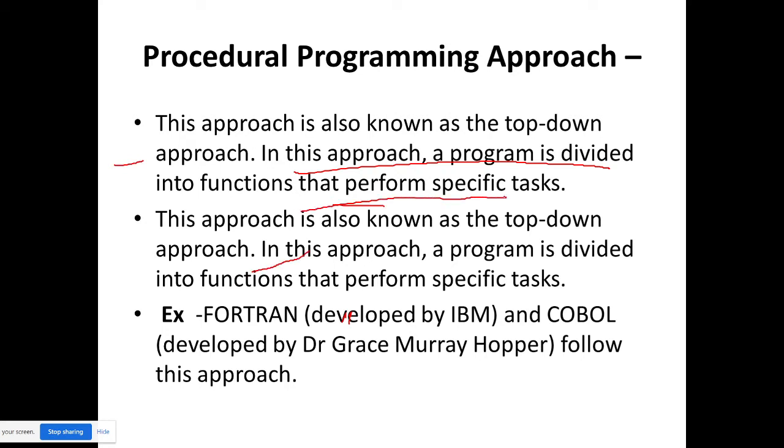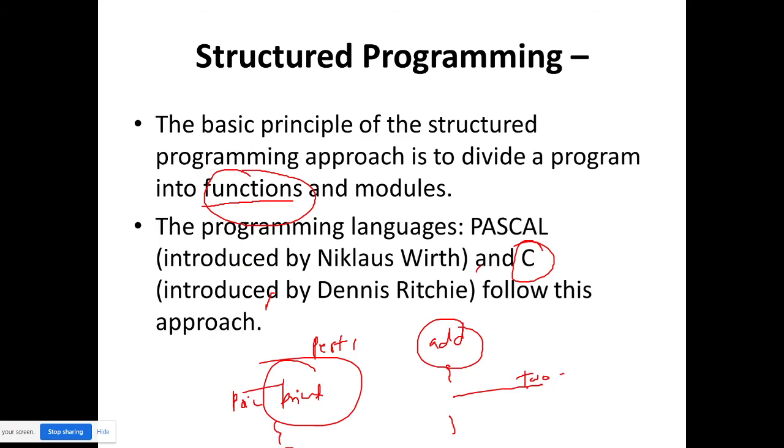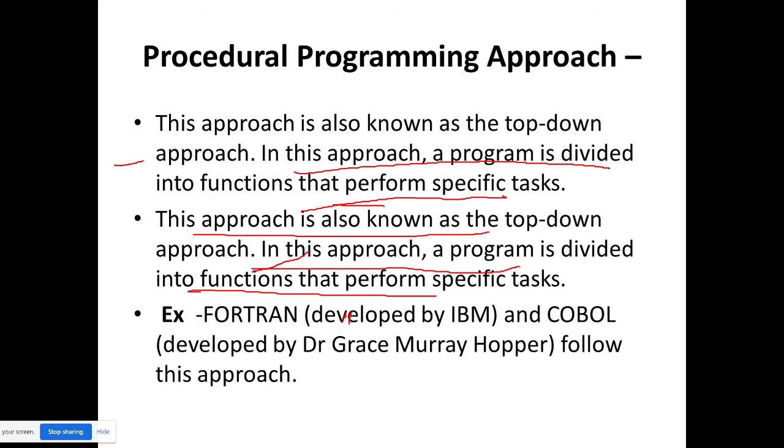This is the same as structured, but the problem with this approach was that everything was public. Anyone can access those methods, and anyone can modify them as per their convenience, so anyone can hack your system easily. This was actually the drawback of this system, and being a tester, you should know the drawback of this language.